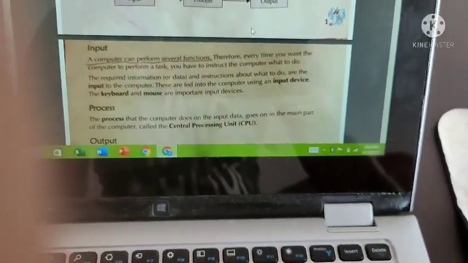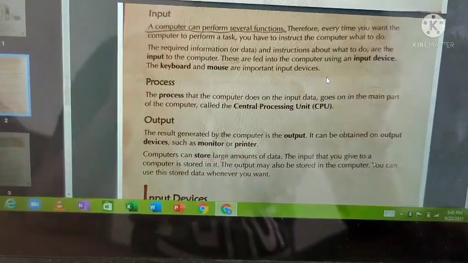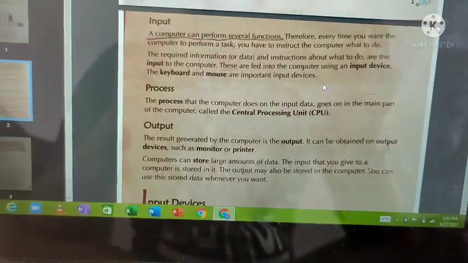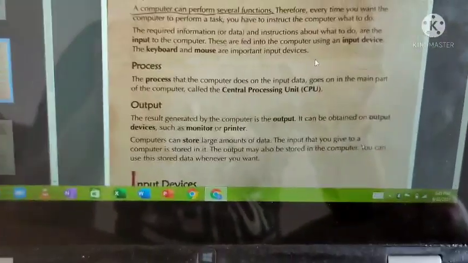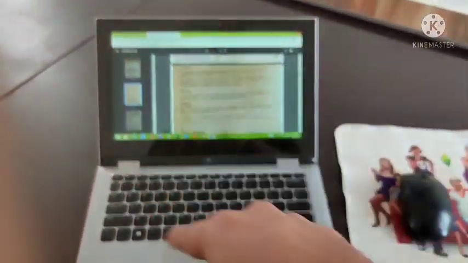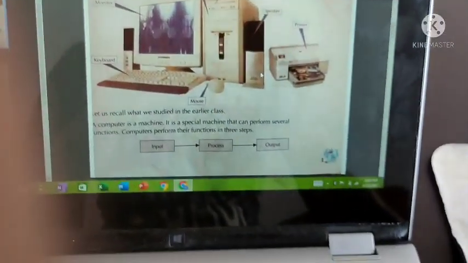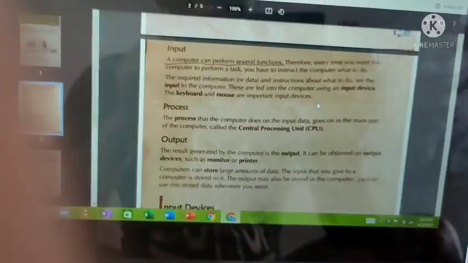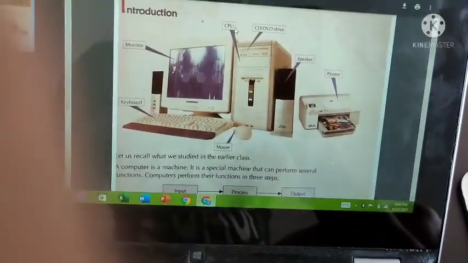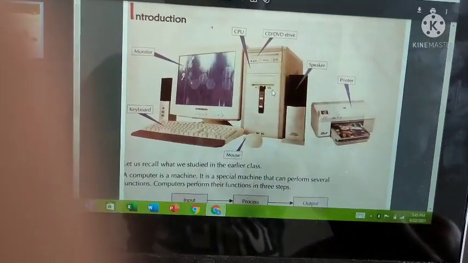Now process. We know input, then what will the computer do? It will do some process. That is explained down. The process that the computer does on the input data goes on in the main part of the computer called the central processing unit. In every computer, you have something called the CPU, central processing unit. See this big one, there they have written CPU, central processing unit.